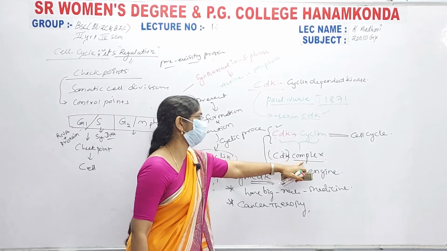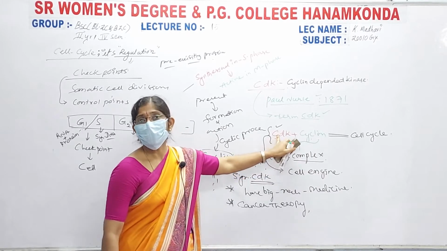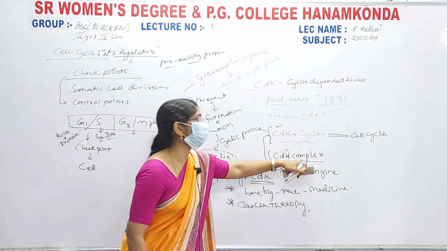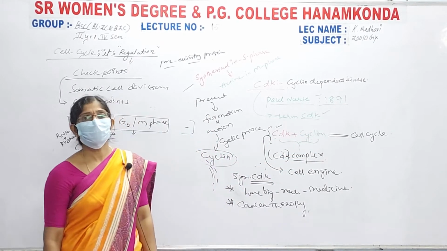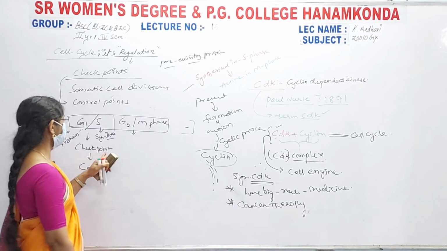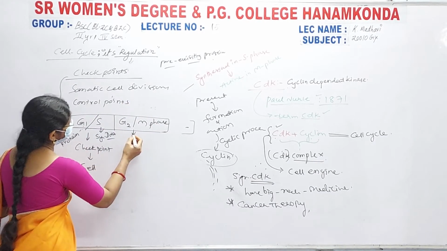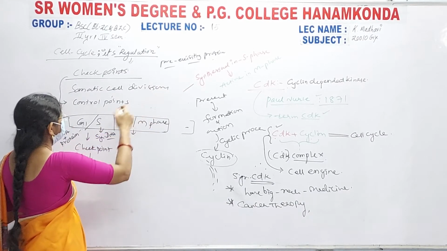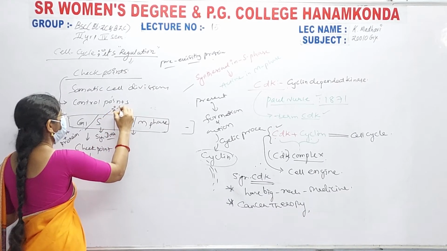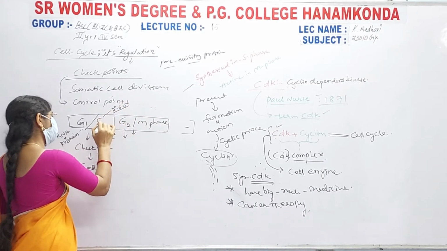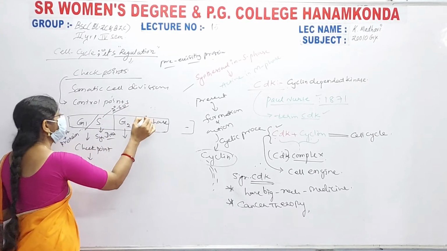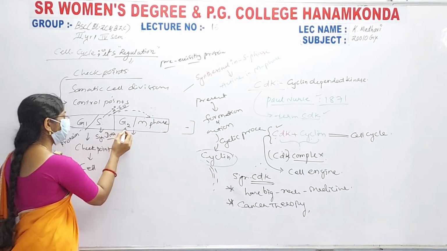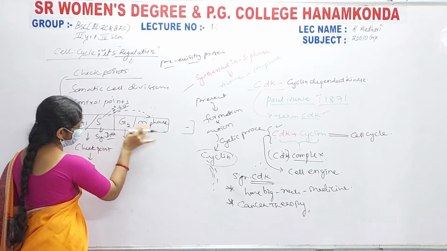This is under the control of the complex CDK plus cyclin; both together form a complex. These complexes take action on the cell cycle. And next, cyclin B1, in the G2 phase: the secondary subunits are synthesized in the S phase, but they become active only when they reach the M phase. The G2 phase lies in between the S phase and the M phase.